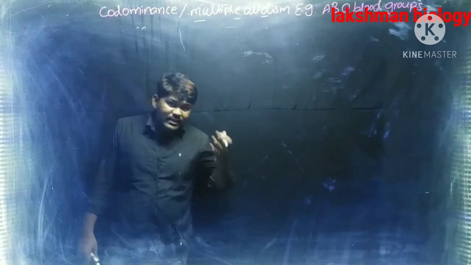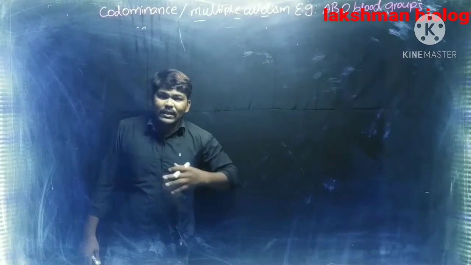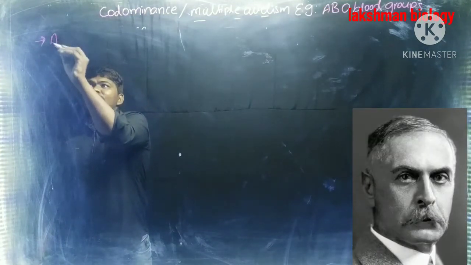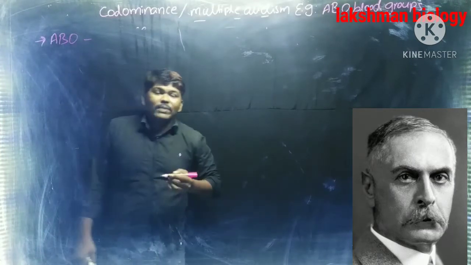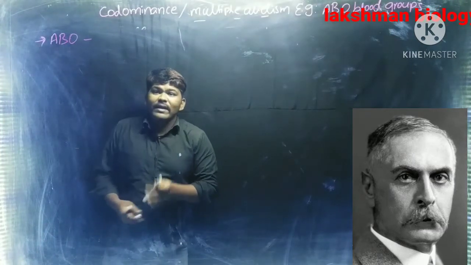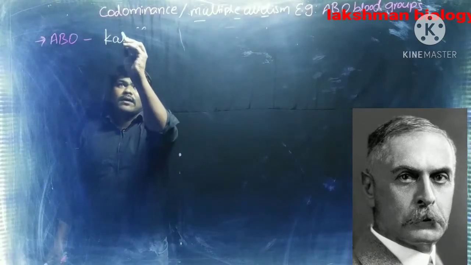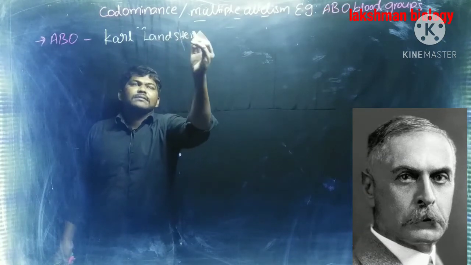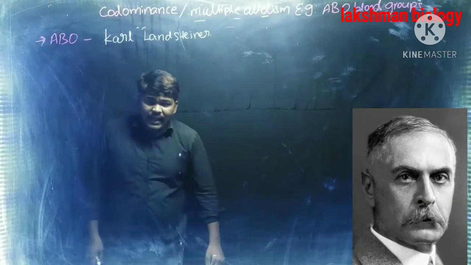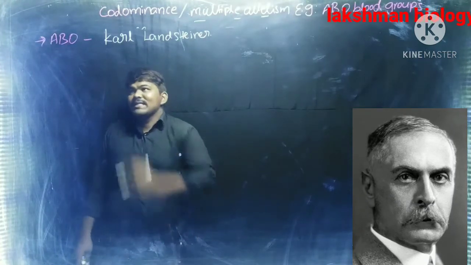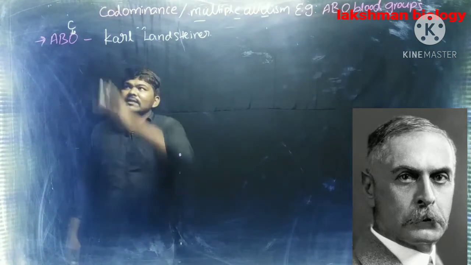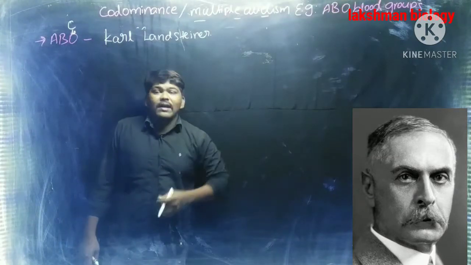Okay, we have to see about the ABO blood groups completely. Who identified the ABO blood groups? Do you know? ABO blood groups were identified by Karl Landsteiner. First he identified the ABC blood groups. After that C was changed to O. Hence the ABO blood groups were identified by Karl Landsteiner.